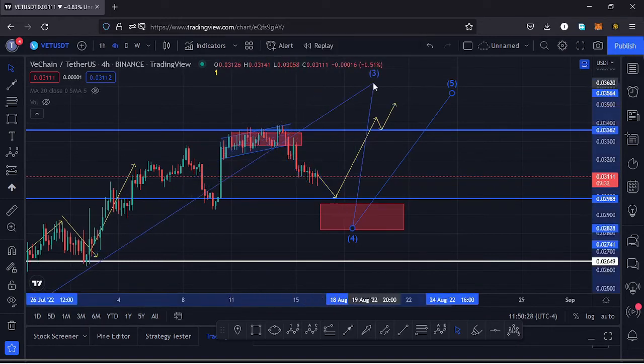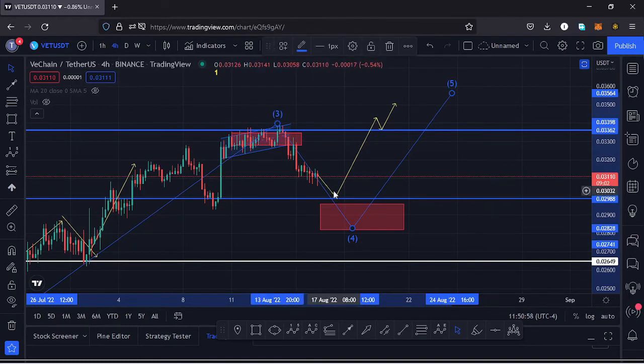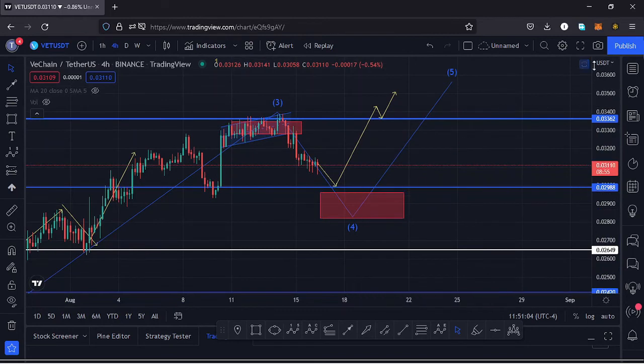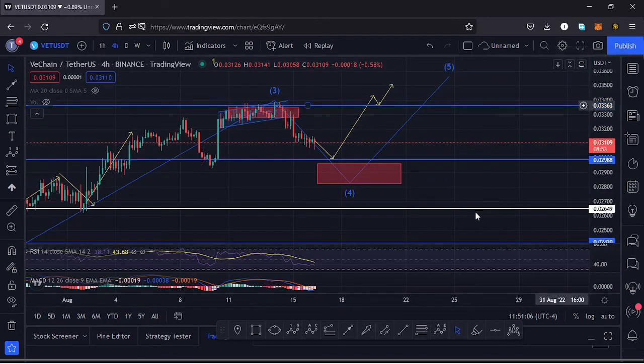having the high that we make as the high of that third wave, then have a target area here on the charts for that fourth wave to the lower side, then expect a very nice reversal to the upside in the formation of our wave 5. That is also a possibility here on the charts. We should have that in mind, but I believe that is the high for that third wave because it has maximized our target area. Let's expect that we'll be able to maximize our target area for that fourth wave and then have a very nice bounce to the upside in the formation of our wave 5.